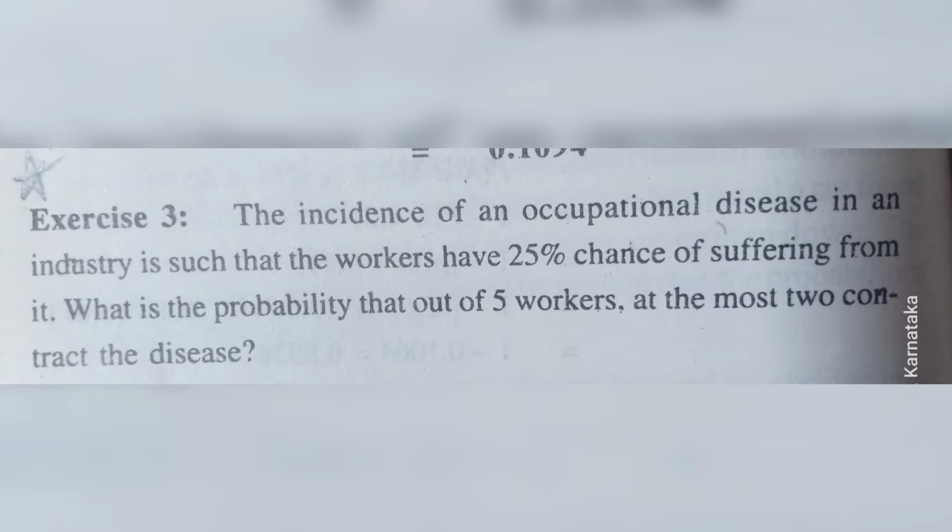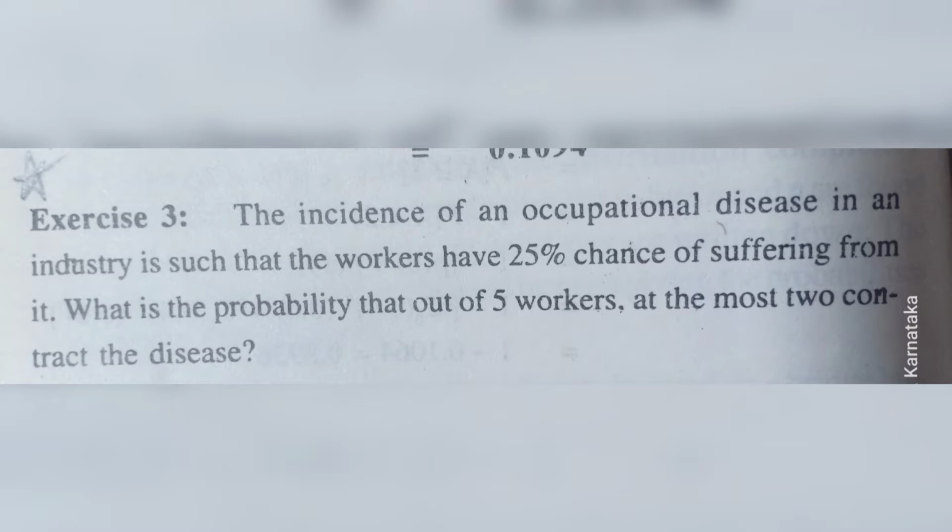The incidence of an occupational disease in an industry is such that the workers have 25% chance of suffering from it. What is the probability that out of 5 workers, at the most 2 contract the disease? So it is very clear in the problem. The workers have 25% chance of suffering from a particular disease.